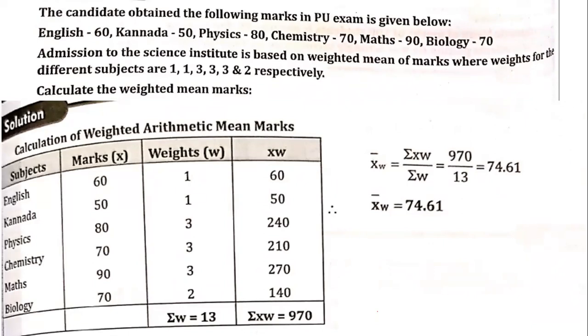So weights are given here. The weights are taken as 1, 1, 3, 3, 3, and 2. So total weights comes to 13. So weight into x, that is xw or wx, is calculated as 970. So 970 divided by 13 is going to be 74.61. Here you can see, based upon the weights we are calculating the mean. So that is how the weighted arithmetic mean is different from the simple arithmetic mean or combined arithmetic mean.